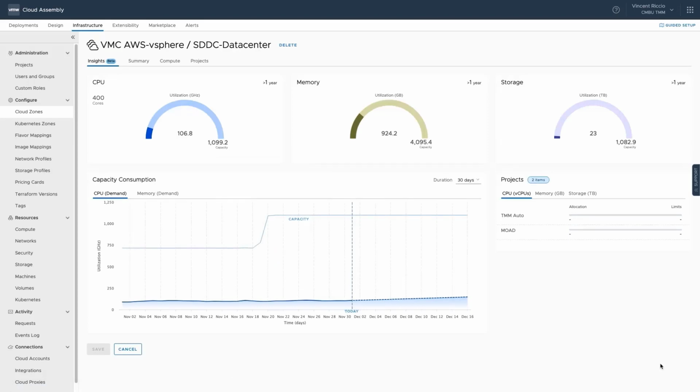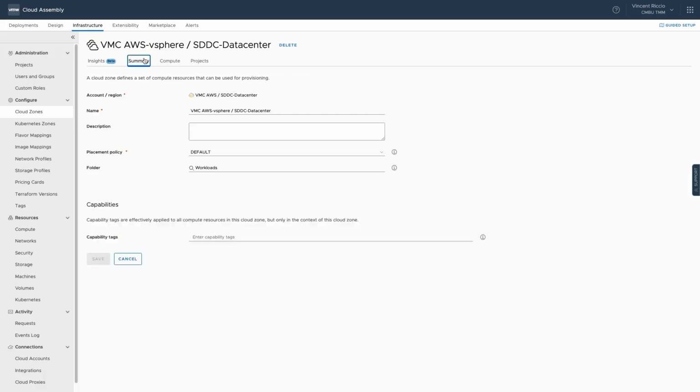So when we go into a cloud zone initially, we'll see a nice little tab here called Insights. Currently, this is beta in the vRealize Automation Cloud environment. And basically, this gives us some information around just CPU, storage, a little forecasting information, which projects are associated with this cloud zone, and some of the allocations. So we can see we have a very small CPU allocation there, but it could grow over time. So this is a nice little snapshot of what's being consumed inside this cloud zone for us, and what we have available to us in this environment.